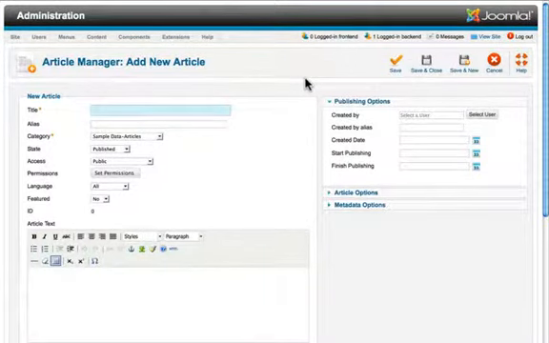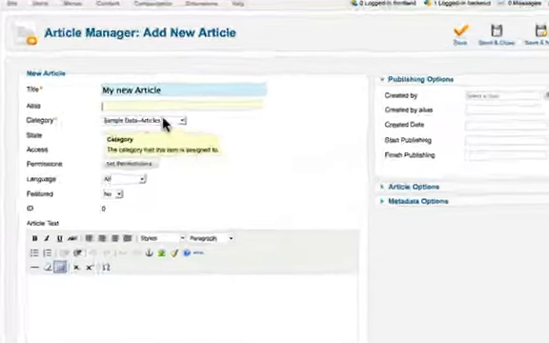Creating an article or editing an article has never been easier. Give it a title, My New Article. I'm going to encourage you to leave the alias empty or blank. Let Joomla figure that out and insert it for you later. It'll help with SEO.